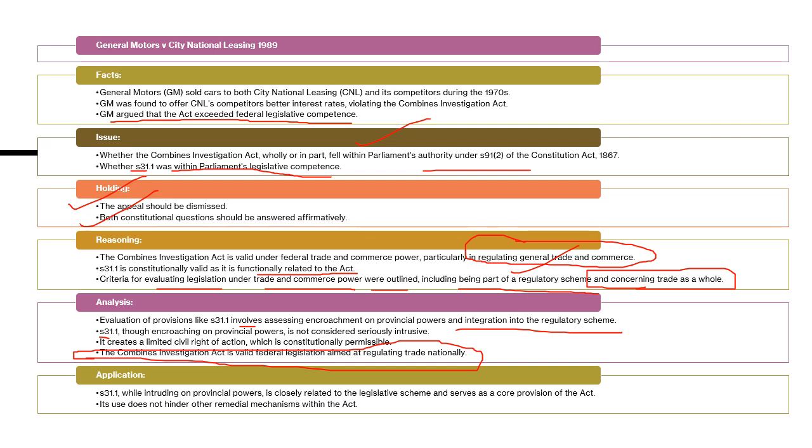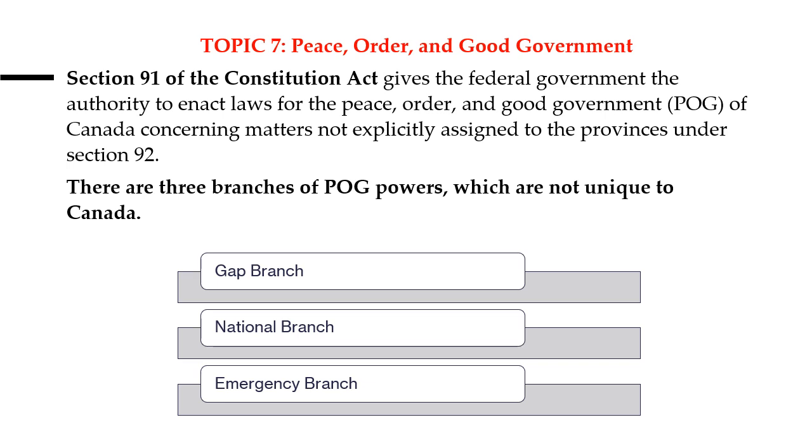Then application: section 31.1, while intruding on provincial power, is closely related to the legislative scheme and serves as a core provision of the Act. Its use does not hinder the remedial mechanism within the Act. So if we use this particular Act, nothing is affecting any other remedial mechanism. So here we are done with our first 2 topics. I think most of the things have been cleared up for you.